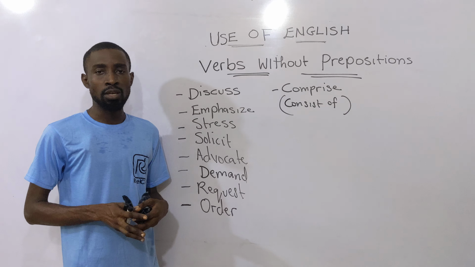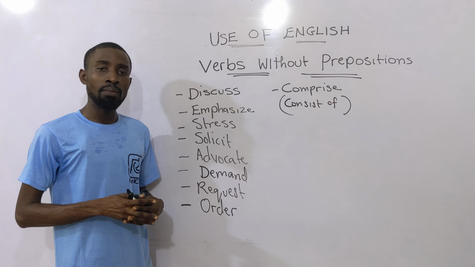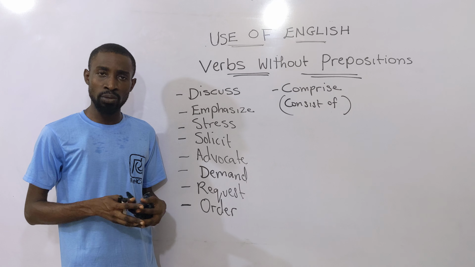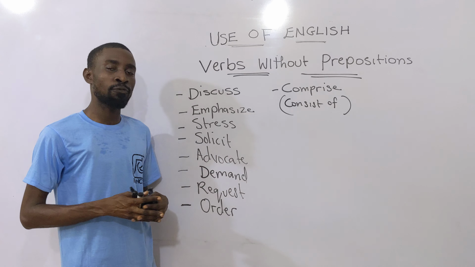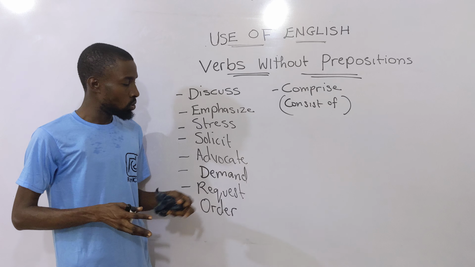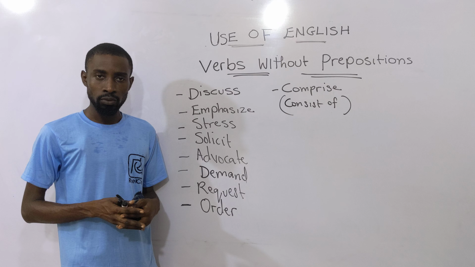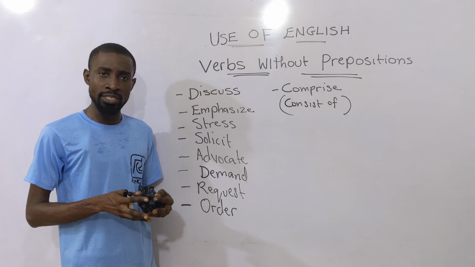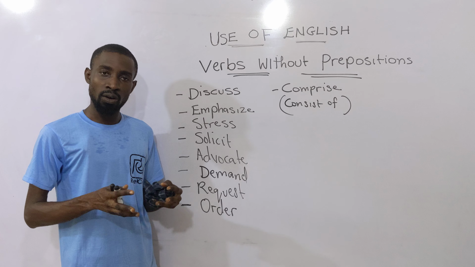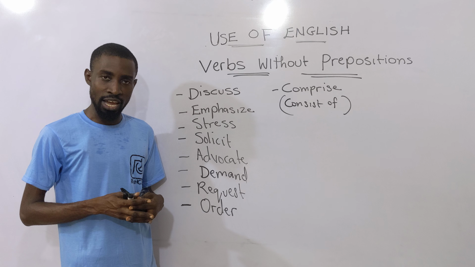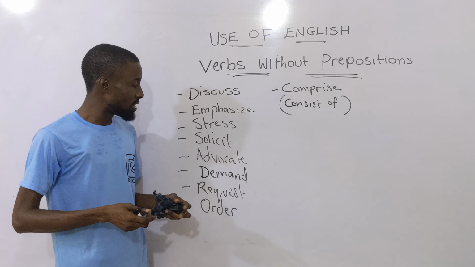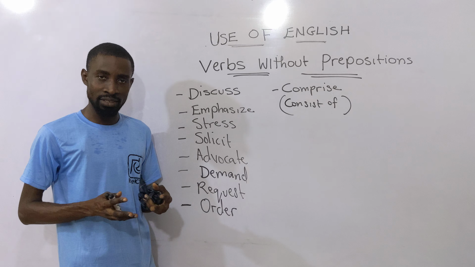Then we talk about solicit. The word solicit already means to ask for. So it already has for as a preposition inside of it. So any attempt to use for immediately after it renders it grammatically wrong. So you don't solicit for support. You solicit support. He solicited support from the pastor. He solicits support from everyone every time. All right? Not he solicited for support from everyone every time.